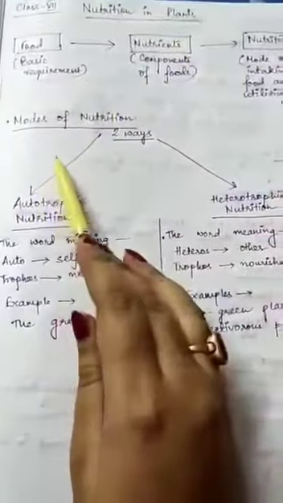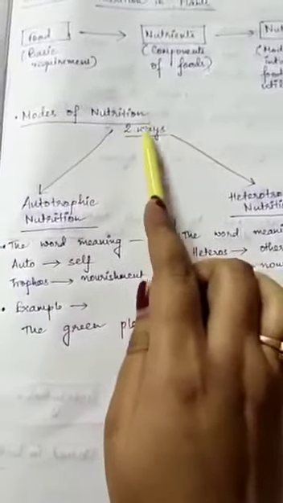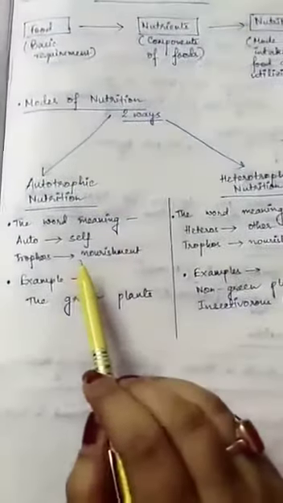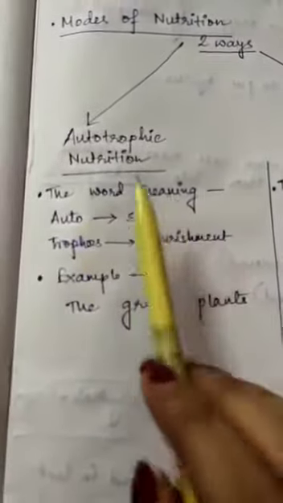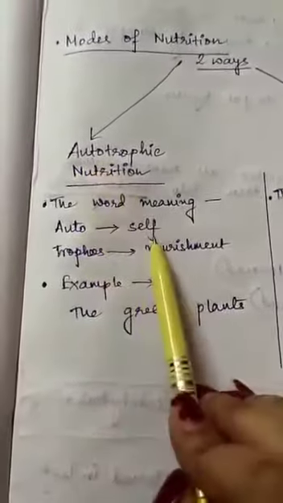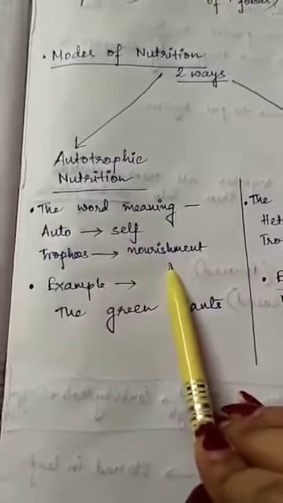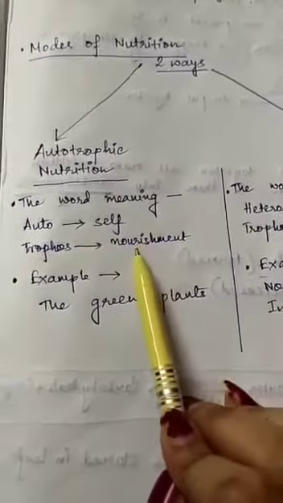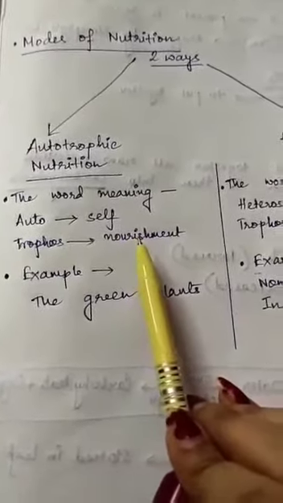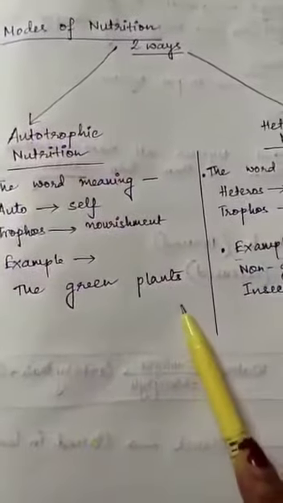Next, coming to modes of nutrition, that means the types. There are two ways in which nutrition can take place. Firstly, autotrophic nutrition. In the word meaning, auto means self and trophic comes from the word tropos, which means nourishment. That means the organisms which are capable of making their food from the simplest substances are called autotrophs, and the mode of nutrition is referred to as autotrophic nutrition. For example, the green plants.